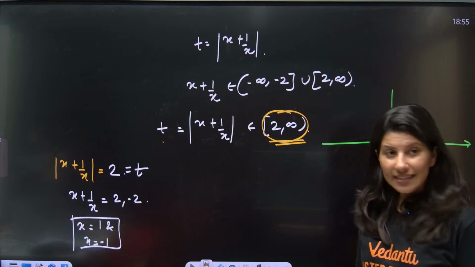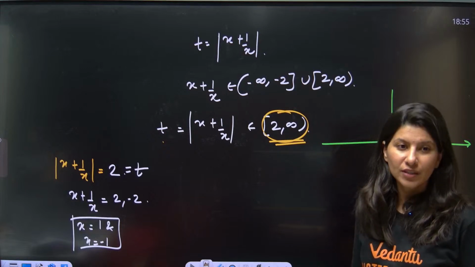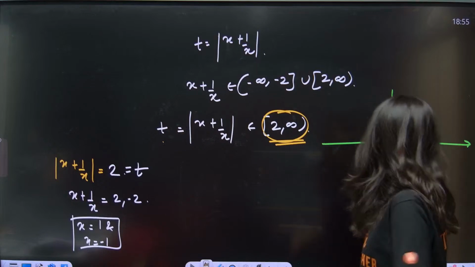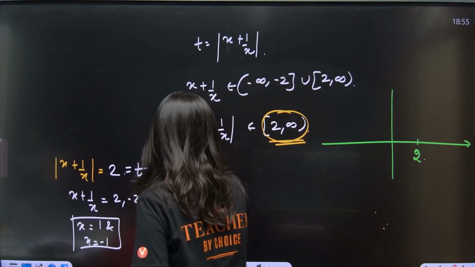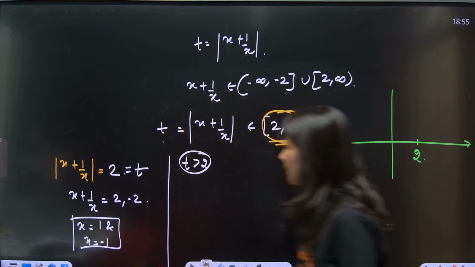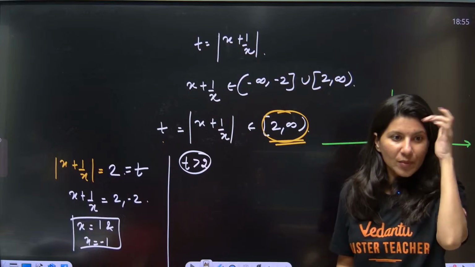Okay. t is equal to 2 is going to give you what? 2 solutions. Okay. So if t is 2, t is equal to 2. Now, if t is greater than 2, what will happen? How many solutions are you going to get?